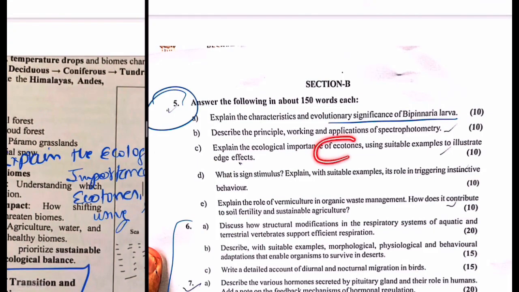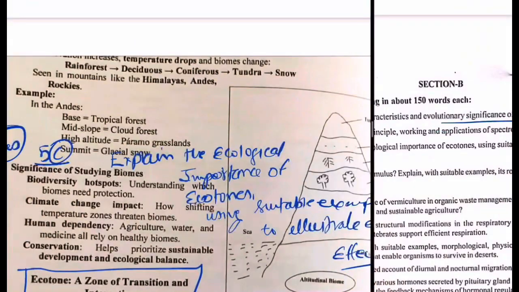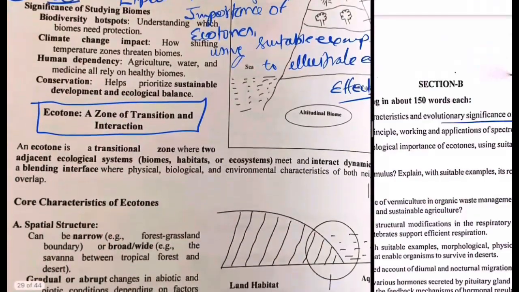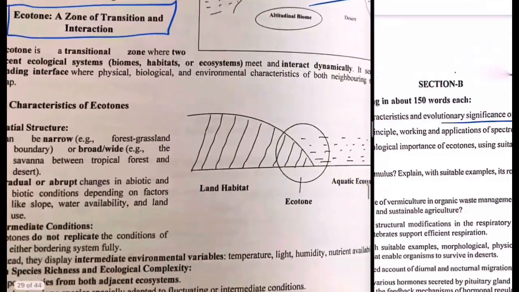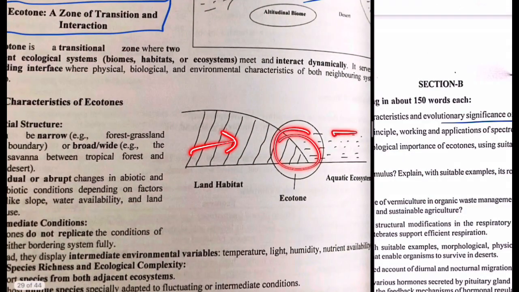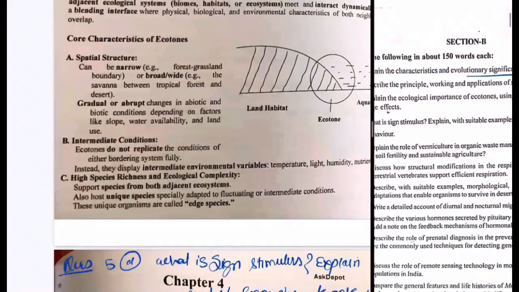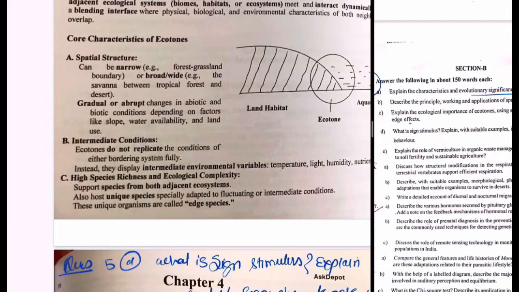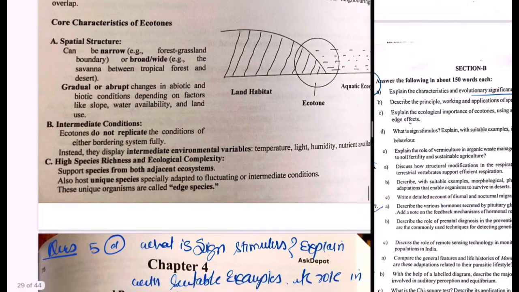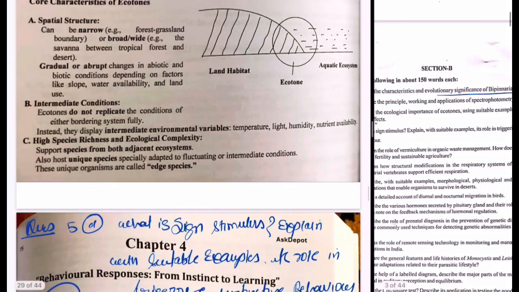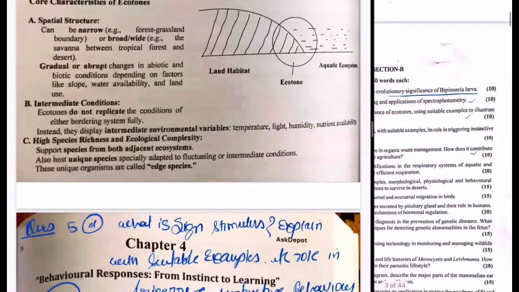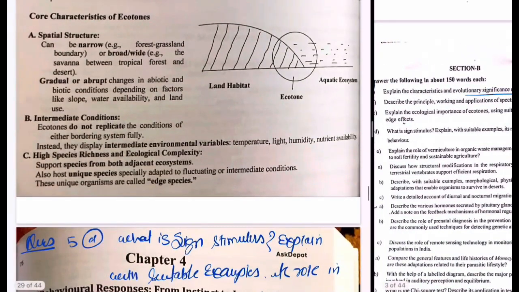Next is the ecological importance of ecotones, using examples to illustrate the edge effect. Ecotones are another topic of ecology. An ecotone is somewhere in between two different habitats or ecosystems. So you have to write about the whole aspect of ecotones: the characteristics, the ecological importance, and also explain the edge effect.